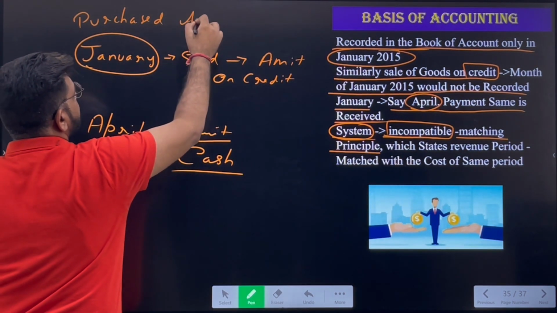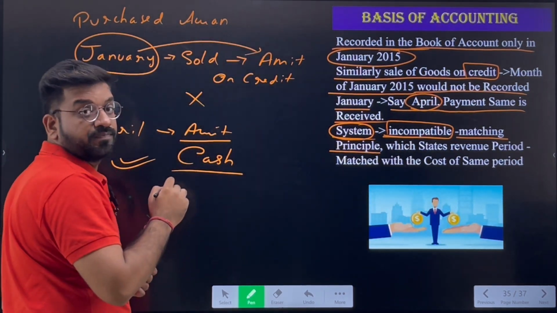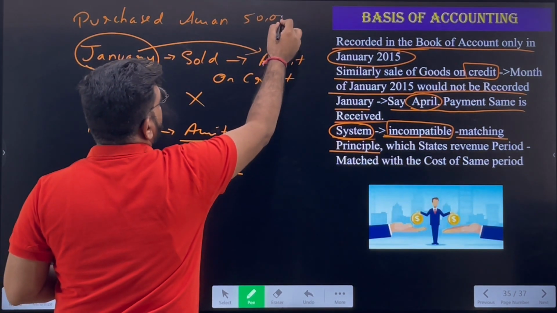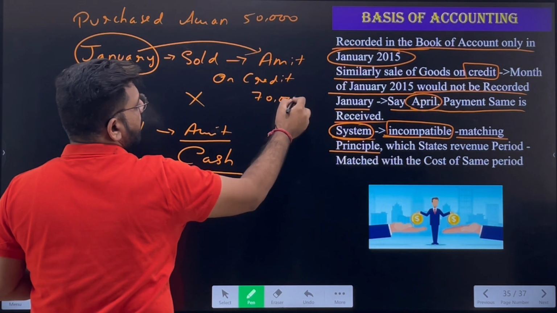We have purchased the same goods from Aman, and now we sold these goods to Amit. In the month of January, we paid Aman, suppose say 50,000, and these goods were sold to Amit for rupees 70,000. Now we have earned a profit of 20,000, but we will not record it because we haven't received the cash. So the matching concept principle is misutilized. It is not able to be utilized.